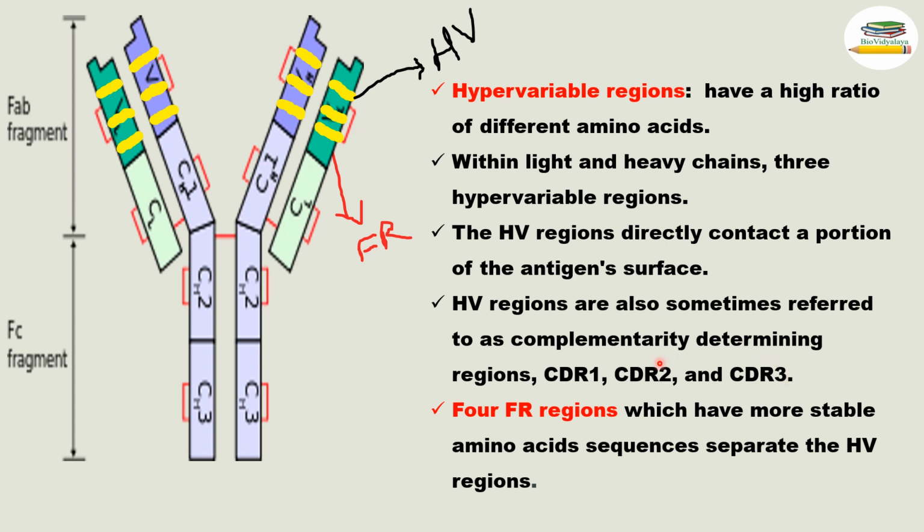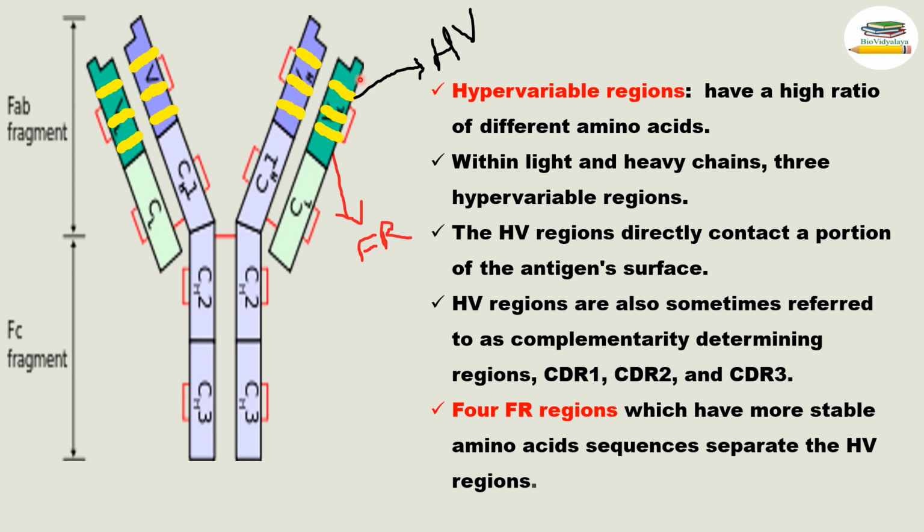Okay, and there are 4 FR regions present, which have a more stable amino acid sequence and separate the hypervariable regions. Here these yellow colors are the hypervariable regions, and these FR regions are separating the hypervariable regions. So these are the FR regions. There are 4 FR regions: 1, 2, 3, 4.